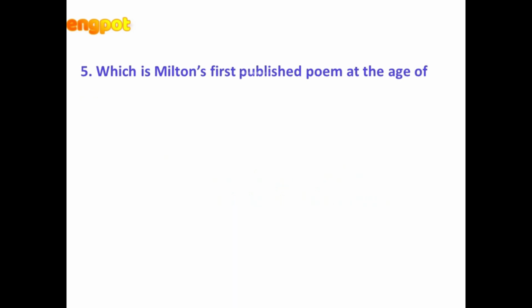Next is Milton's first published poem, at the age of 22, On Shakespeare. On Shakespeare is Milton's heartfelt tribute to Shakespeare. Here Milton is trying to say that Shakespeare does not need a monument that takes many years to build in order to honor his life, because he has already built the monument for himself through his works. Milton is describing the value of Shakespeare's literary works, because his plays and poems are his monument. That is what Milton is trying to say in this poem on Shakespeare.